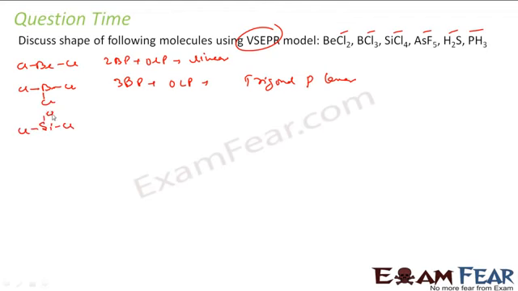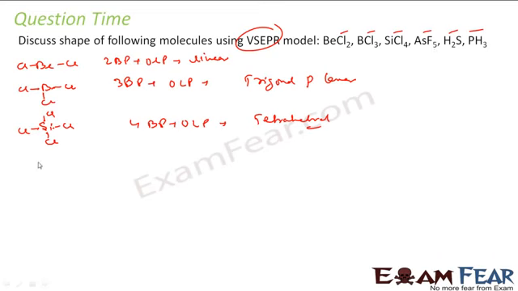Let's talk about SiCl4. Si also has 4 valence electrons and all are used in bonding, right? There are 4 bond pair but 0 lone pair, right? So this is a tetrahedral shape. If you're having issues understanding this, watch the previous videos on this, where we've explained that if there are 4 bond pair and 0 lone pair, it has to be tetrahedral, right?